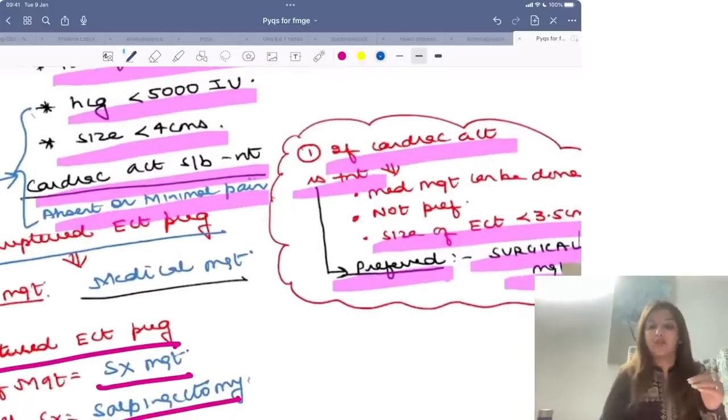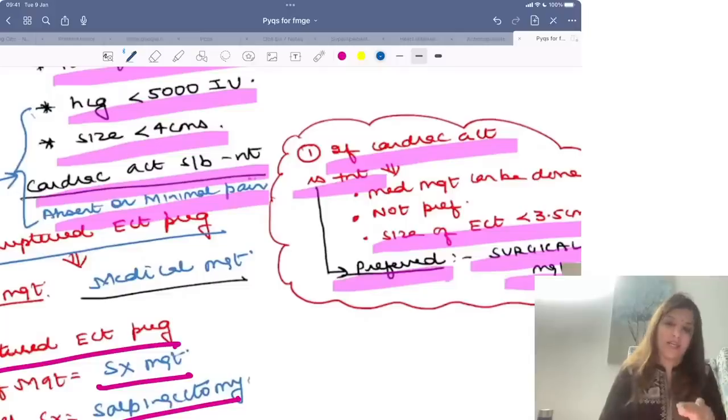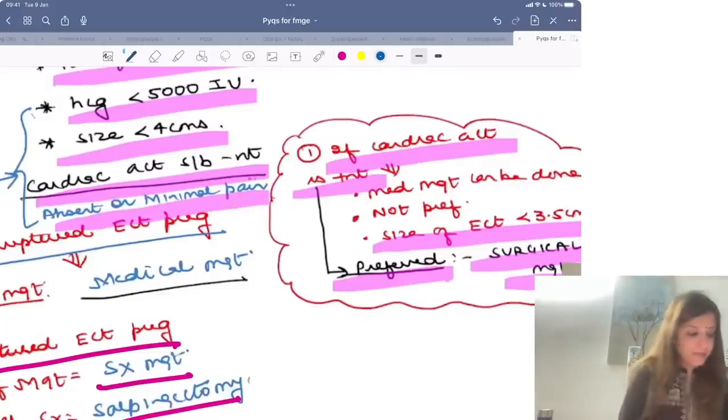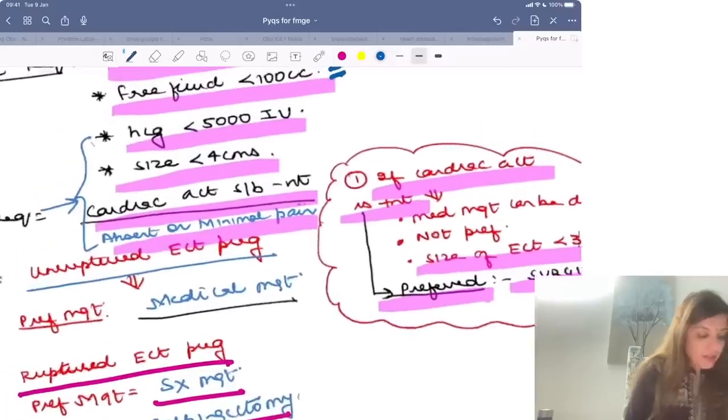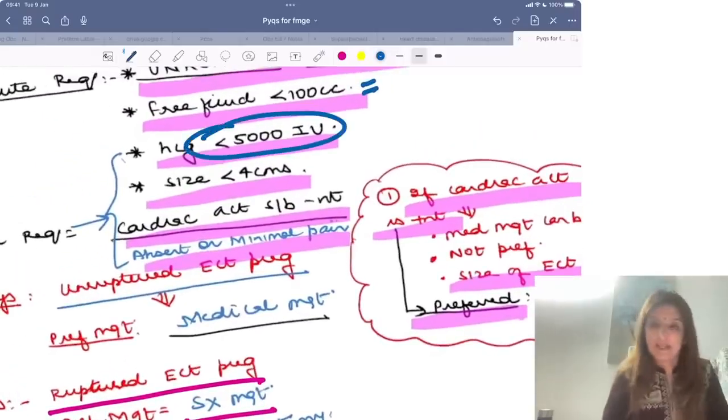Cardiac activity present hai, so it doesn't mean कि medical management is contraindicated. But medical management is not preferred if cardiac activity is present. Right? We don't prefer medical management. We prefer surgical management if cardiac activity is present. Clear to all of you? Yes? Beta HCG less than 5000. Clear?